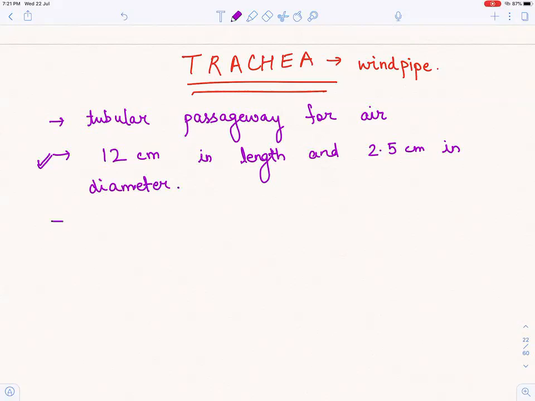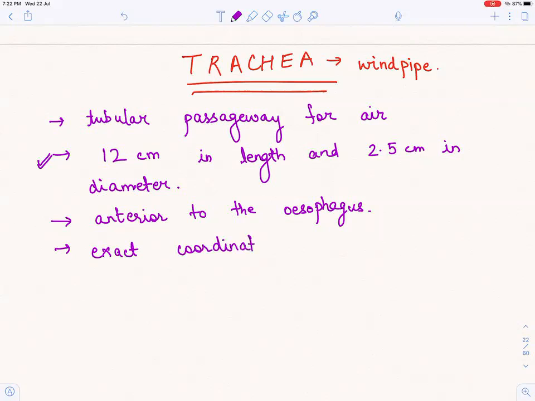And where is it located? Before esophagus, after esophagus? Confusion. It is located anterior to the esophagus. If you have seen my previous videos, you might have noticed that whenever I teach a structure, I generally tell the exact coordinates, because that will help you make a framework in the mind of where it is exactly located.